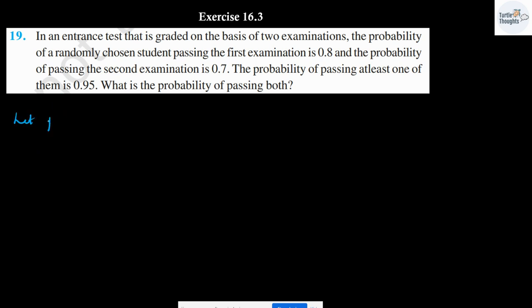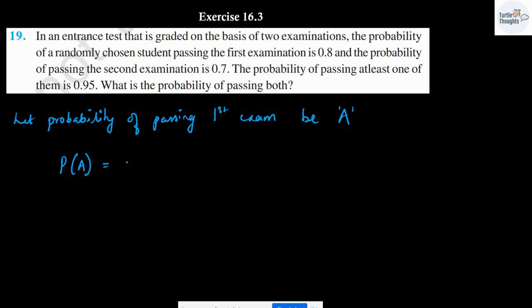Let the event of passing the first exam be A. I will be taking probability of A as 0.8.